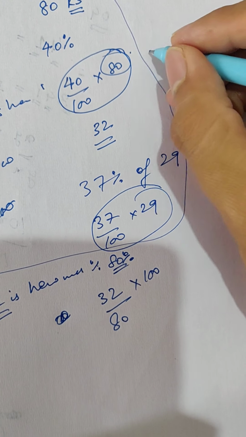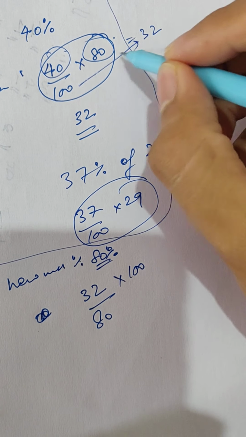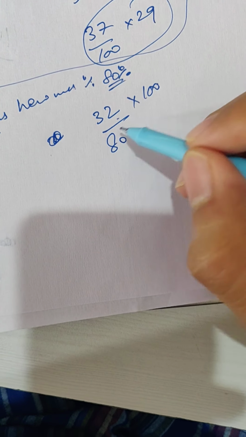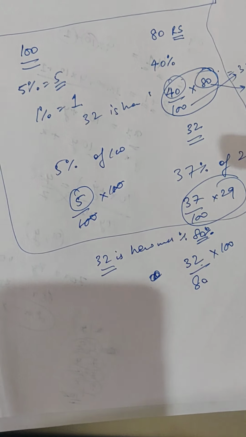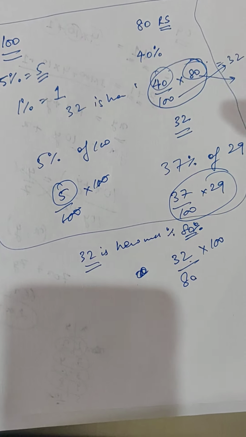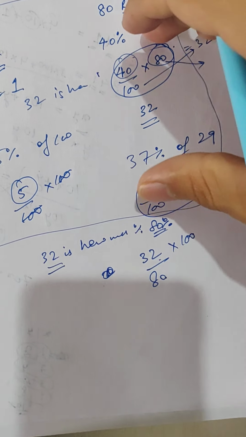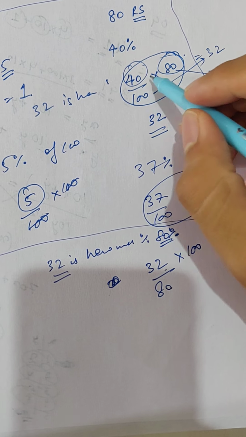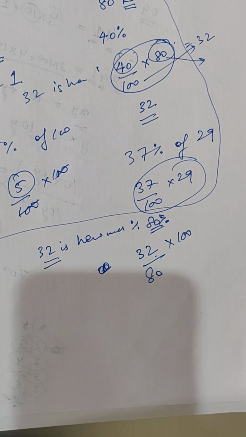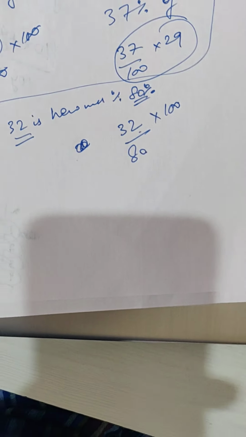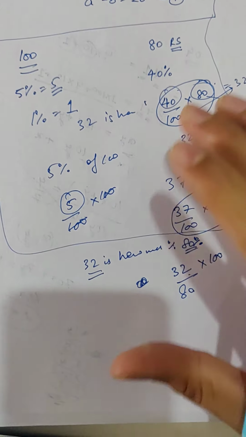Since 40 by 100 into 80 is equal to 32, we knew this, but still if we had to find the percent, just multiply by 100 and bring the 80 over here. So that is 32 into 100 divided by 80. This is the concept of percentage. If you are given a percentage for some number, you can find the quantity by multiplying it with the total number divided by 100. And if you have to find how much percent a number is of some number, just do vice versa. Try to do 2-3 questions on percentage, and it'll be sorted.